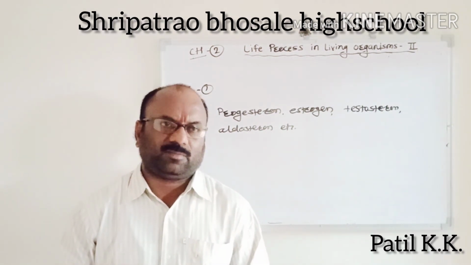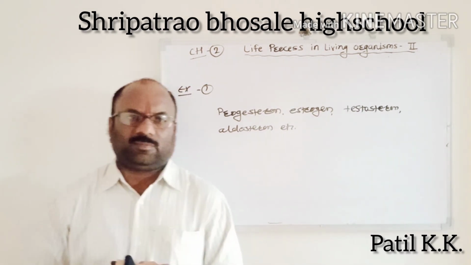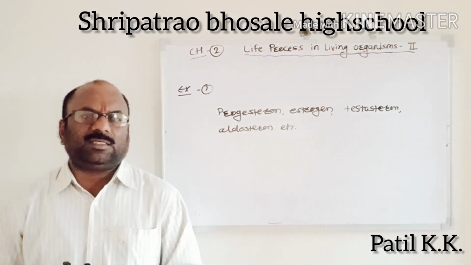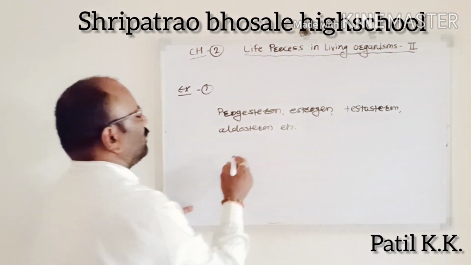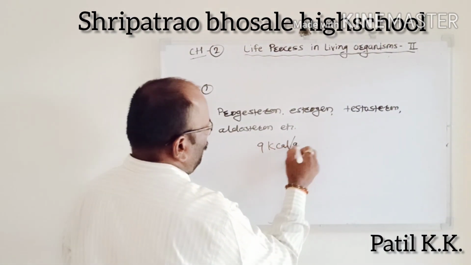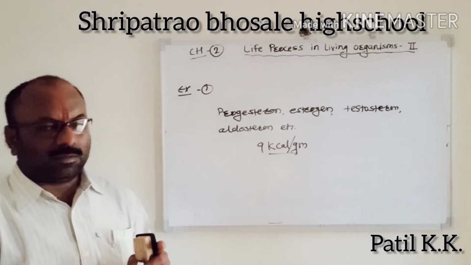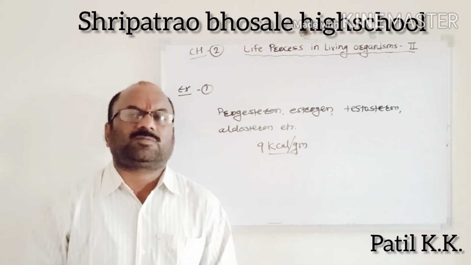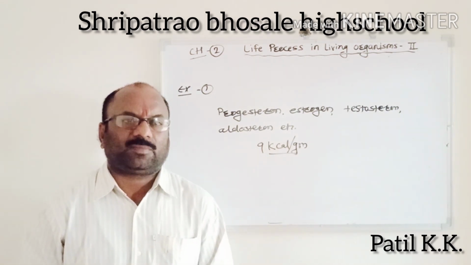Each gram of lipid provides how many kilocalories of energy? 9 kilocalories per gram. Energy is produced from the lipids or fats.